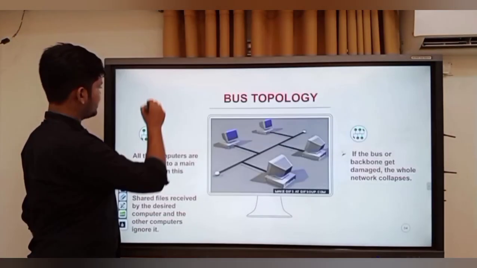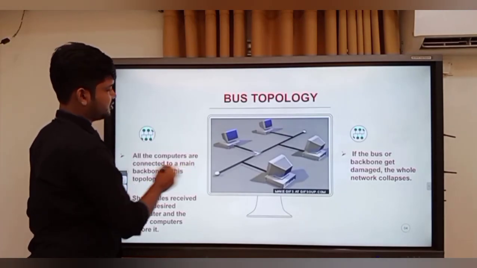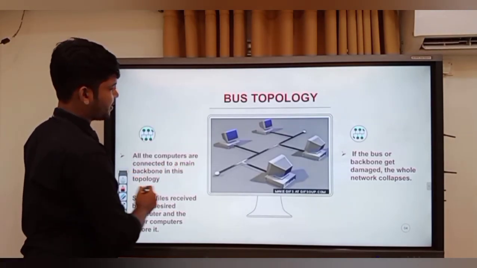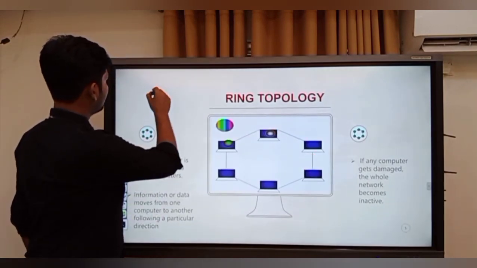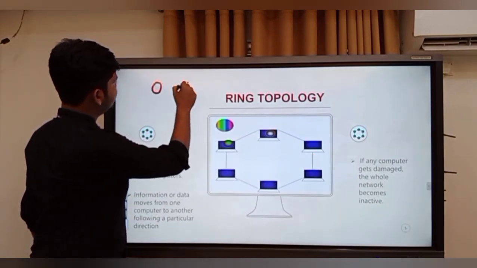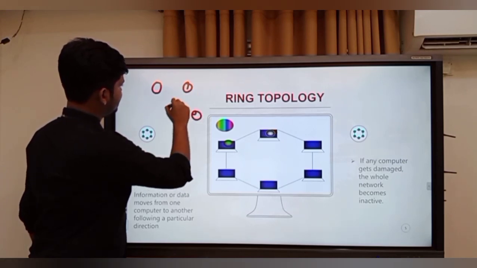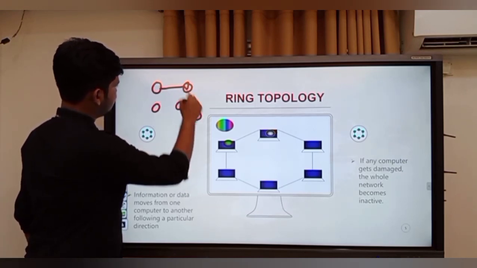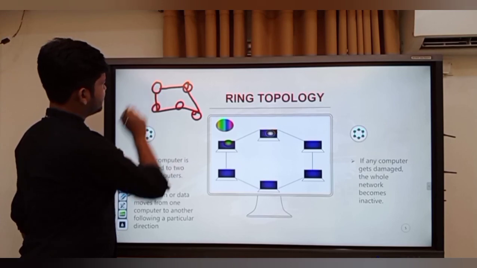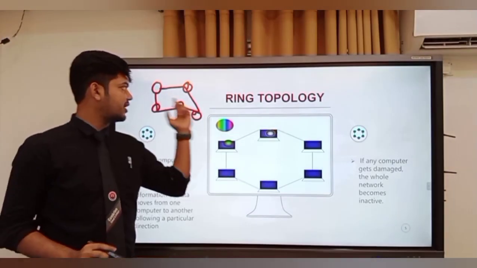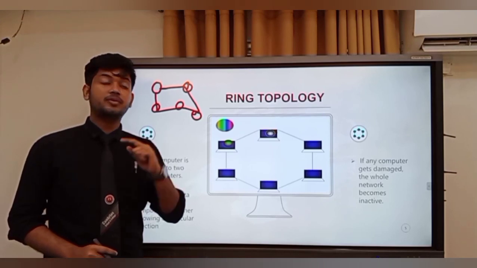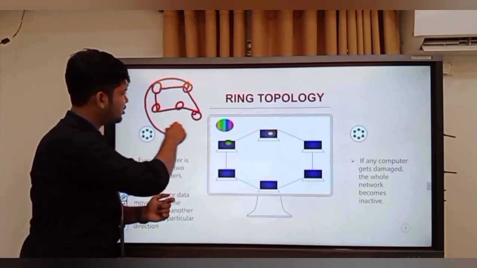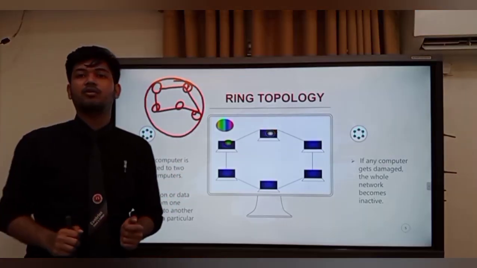Consider that the circle is like that, that can also be ring topology. It's not mandatory that the structure will always be a circle.